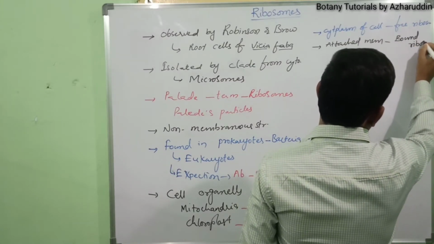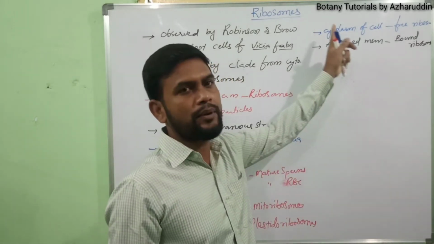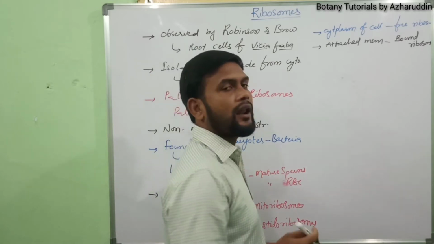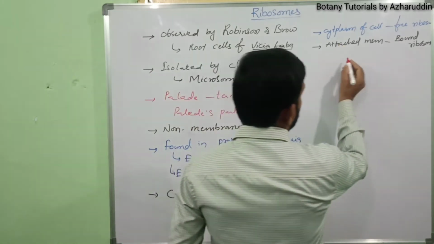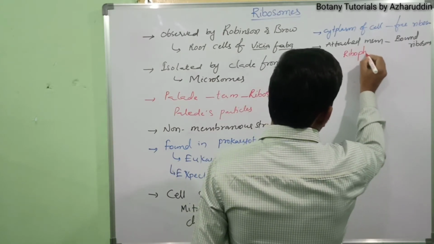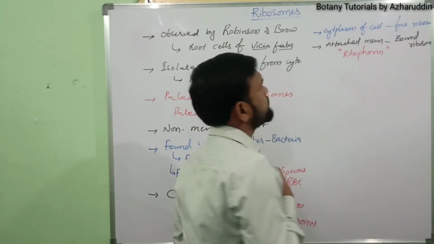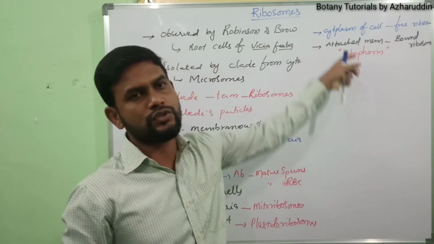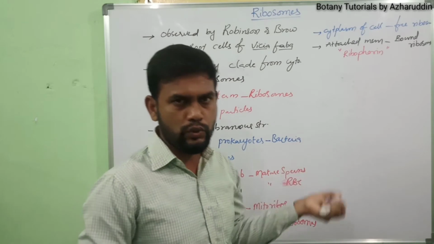These ribosomes are attached to the membrane by a special type of protein, that is ribophorin. With the help of this protein, they attach to the surface of the endoplasmic reticulum, or otherwise the nucleus.